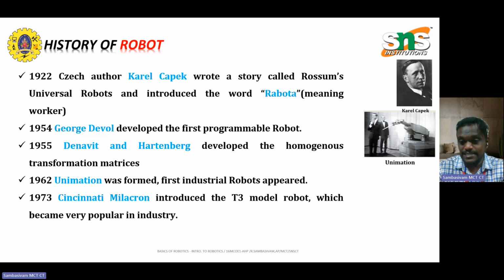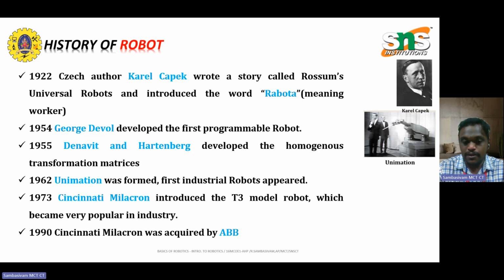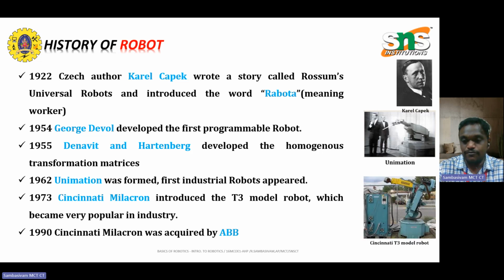As I showed in the picture, they developed the 3D T3 model on three axes, which became popular in industries to move in different directions. So you can understand how this was developed and how it became very popular in industries. In 1990, Unimation was acquired by ABB, where the controller was developed and used to make different types of robots moving across various axis movements. That is how the history of robots has developed and how they have been introduced in the recent past.